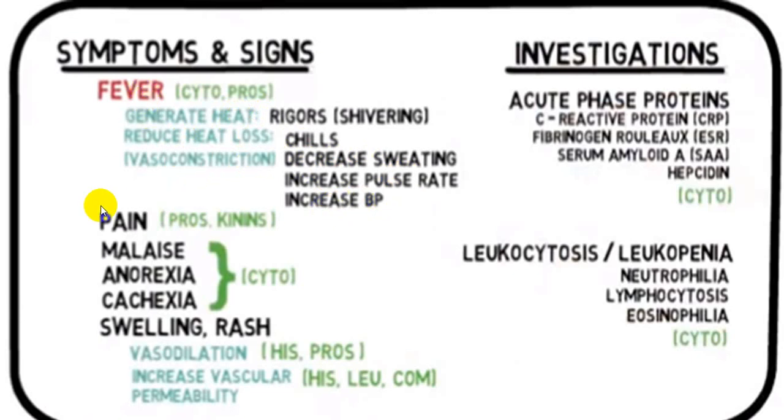A good number of times the person will complain of body ache, etc. And the person might have malaise, anorexia. Because of decreased intake of food, there will be a little cachexia. Particularly, this will be more common with tuberculosis, malignancy, and HIV infection. In viral infection, very frequently they will have a rash.